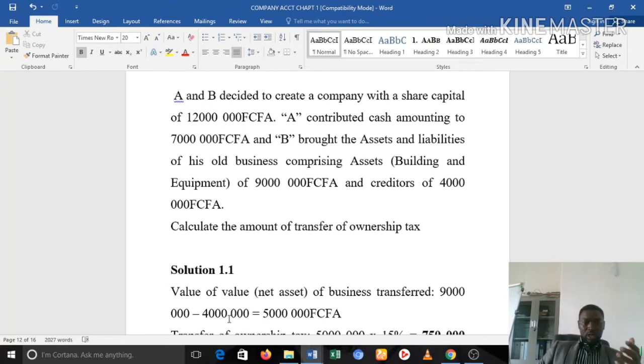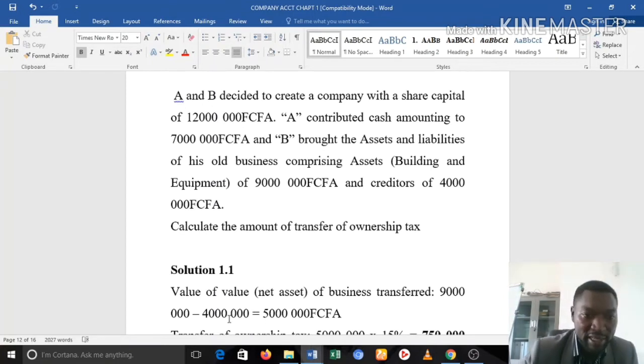Okay, so when you look at this, we are seeing a situation where two people came together and decided to open a company. That company was valued at how much? 12 million. And A contributed cash. B contributed, look very well at what is happening. B is contributing assets worth 9 million and creditors worth 4 million.